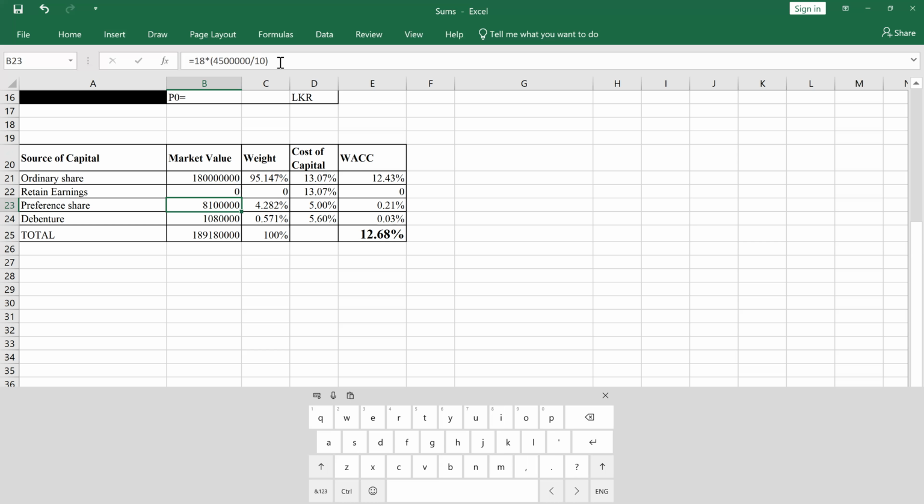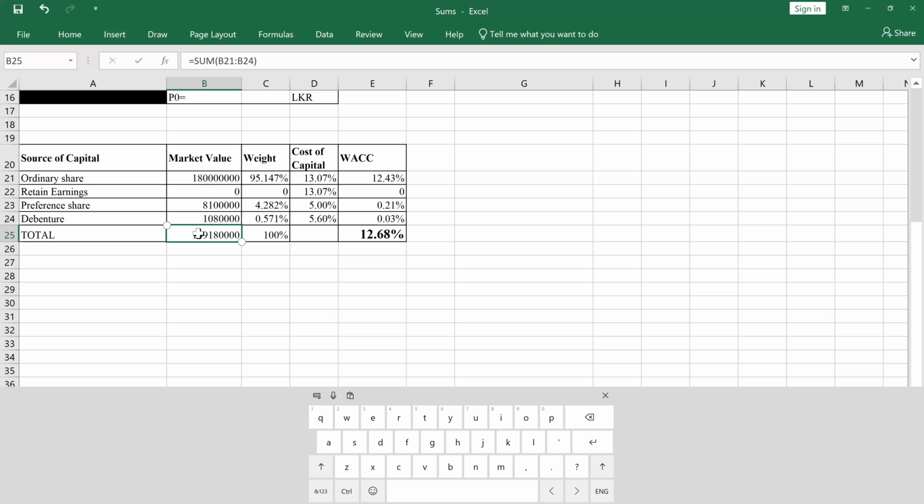Then preference shares can also be calculated. First of all, you have to calculate the number of preference shares. For that, divide the total book value by the per share book value. Then multiply that answer by the per share market value. In the case of debentures also you can adopt the same way. Then you can get the total market value of all these sources.